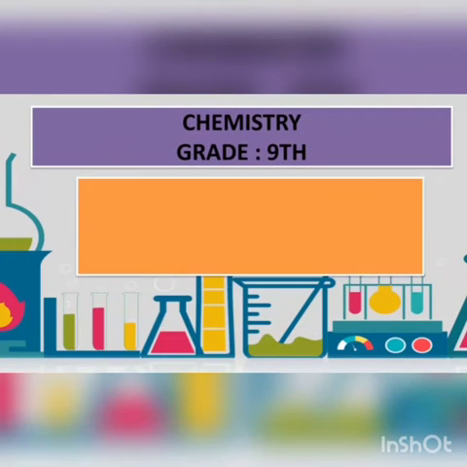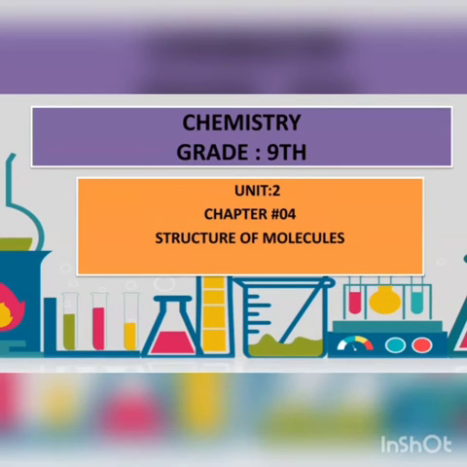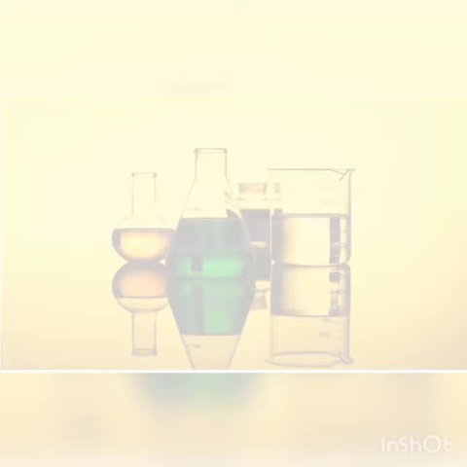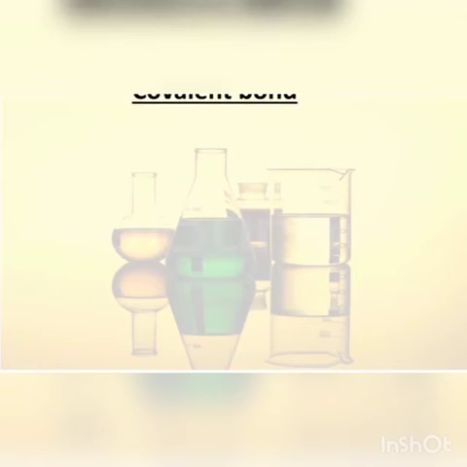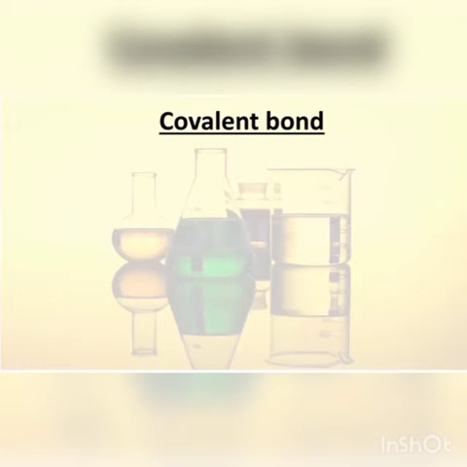We have started unit number 2 and chapter number 4, that is structure of molecules. This is the second part of the video. In the first part we have covered the main concept and the chemical bonds and its first type. So let's start. Covalent bond. This is the second type of chemical bonds, in which we study the definition, example and types.